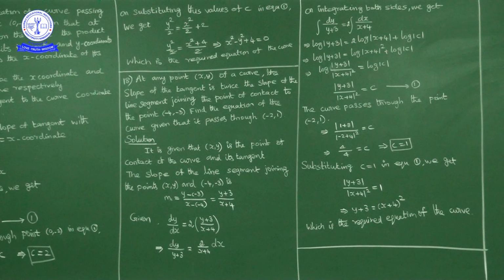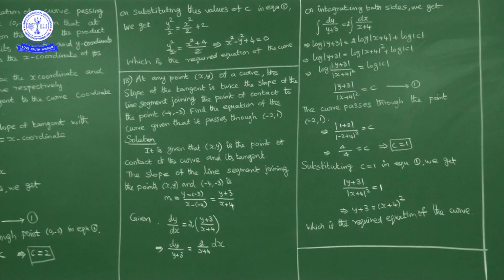So up to here, the condition is dy upon dx equal to 2 times y plus 3 upon x plus 4. It is given that x comma y is the point of contact of the curve and the tangent, and the slope of the line segment joining x comma y and -4 comma -3 is m, which is y2 minus y1, y plus 3, upon x plus 4. So the slope is y plus 3 upon x plus 4. Now dy by dx is equal to 2 times this line segment slope, so dy upon dx equals 2 times y plus 3 upon x plus 4.